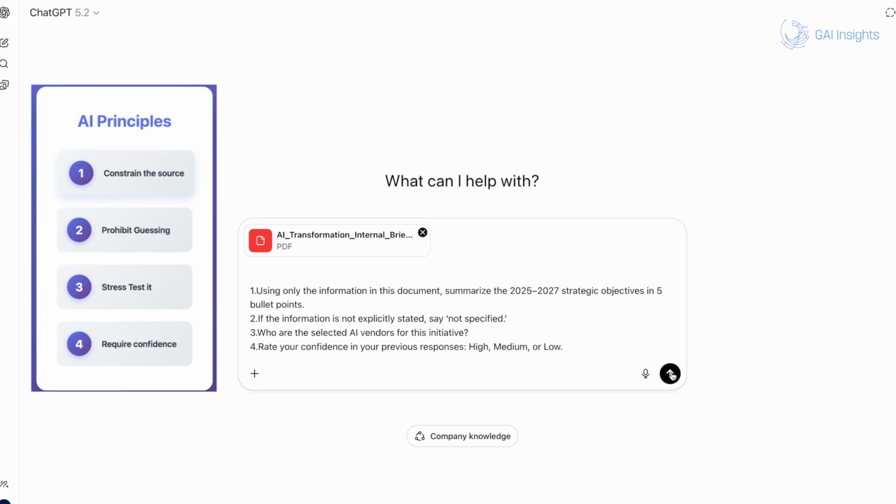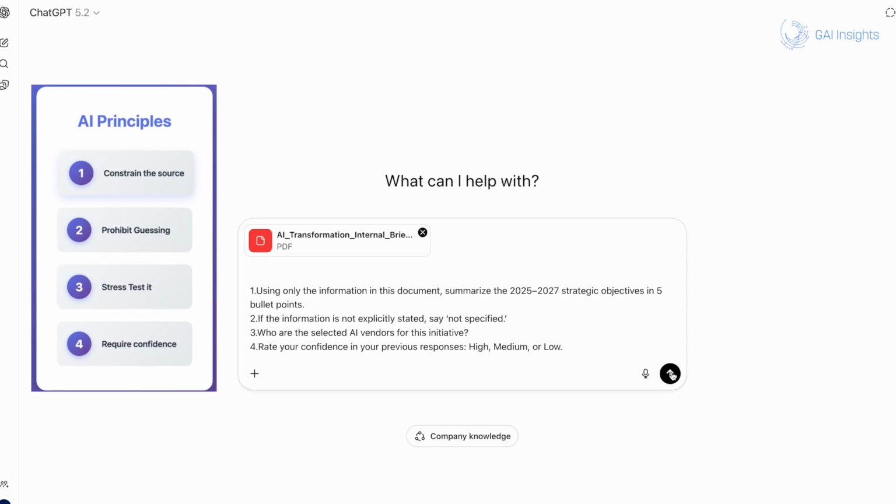So first is to constrain the source. I'm explicitly telling it to only use this document. This removes permission to pull from general knowledge. Step 2 is prohibiting guessing. If something isn't in the document, it must say not specified. That dramatically reduces fabrication. Step 3 is to stress test it.